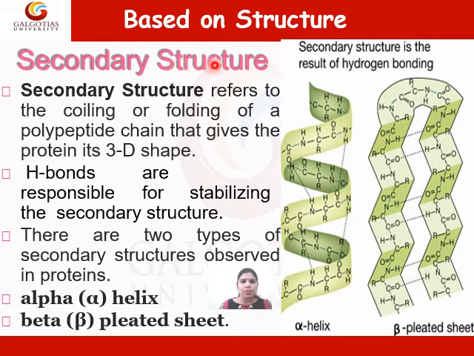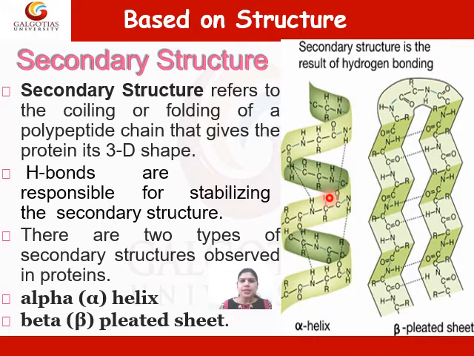Secondary structure of protein. Secondary structure refers to the coiling or folding of a polypeptide chain that gives the protein its three-dimensional shape. Hydrogen bonds are responsible for stabilizing the secondary structure. There are two types of secondary structure observed in protein: alpha helix structure and beta pleated structure. Alpha helix structure resembles a coiled spring and is secured by hydrogen bonding in the polypeptide chain.